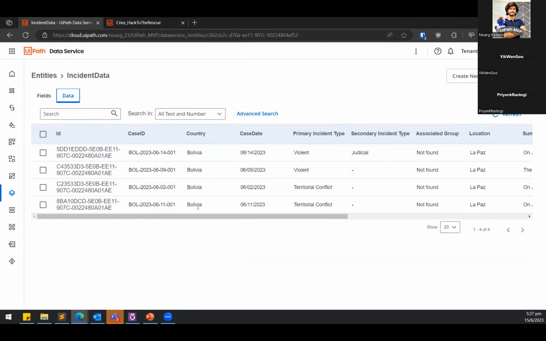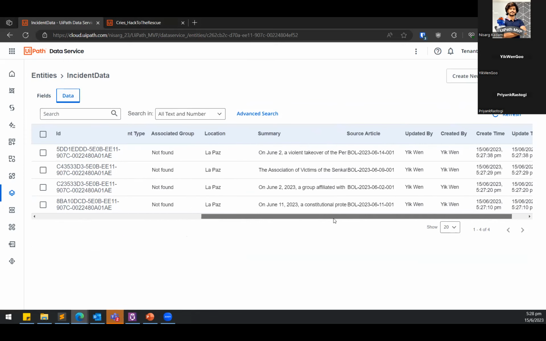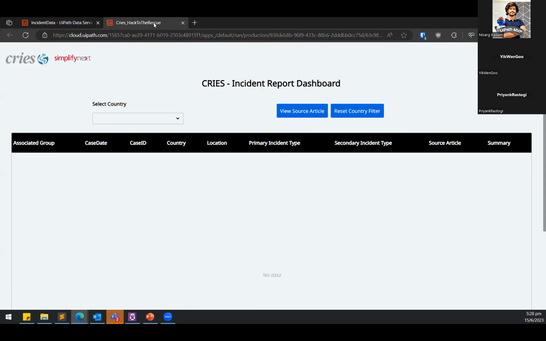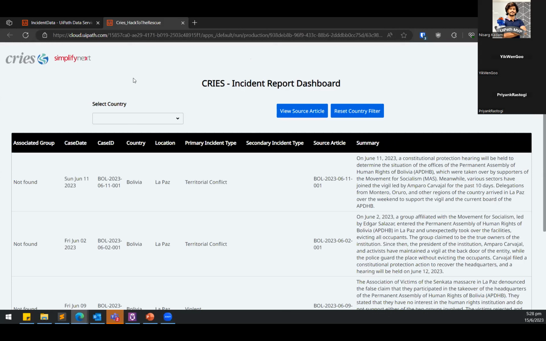Okay, so this is the incident data that was extracted by GPT and inserted by our robot into the table. Okay, and if we go back to the application, we should see more data now. All right, so at this point, I will hand it over to Nisarg to explain the end user application.